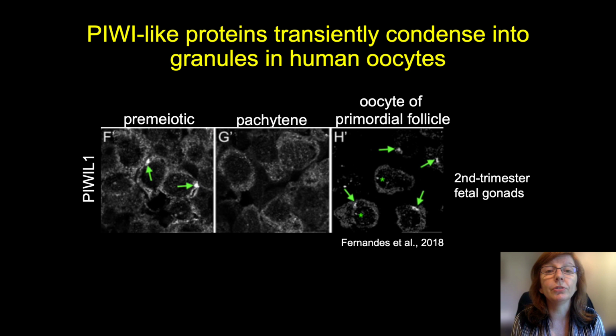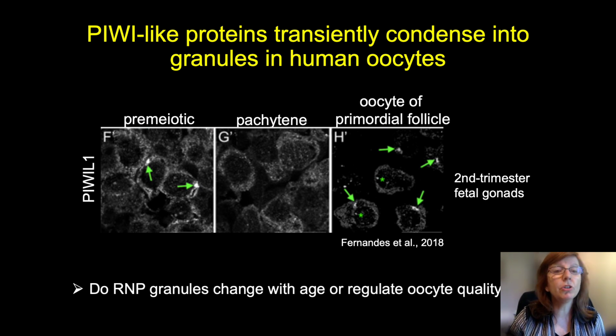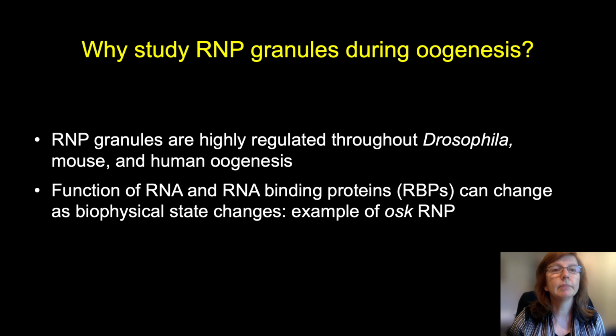Now, this study was done using second trimester fetal gonads, so we don't yet know if these granules change over time with age, or if they might have any function in regulating oocyte quality. So I hope by now I've piqued your curiosity about RNP granules and the regulation of phase transitions, and convinced you that investigating them during oogenesis is worthwhile. We know these granules and their components are highly regulated throughout Drosophila, mouse, and human oogenesis, and the function of RNA and RNA binding proteins can change as the biophysical state changes.